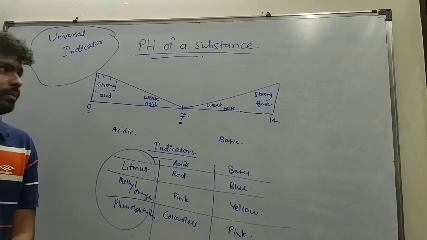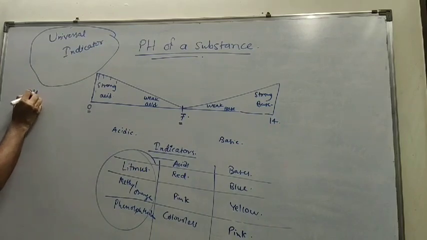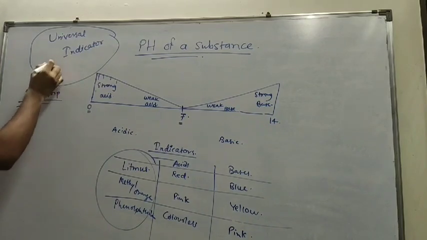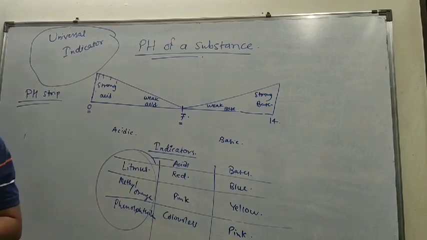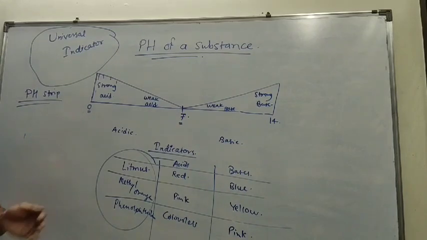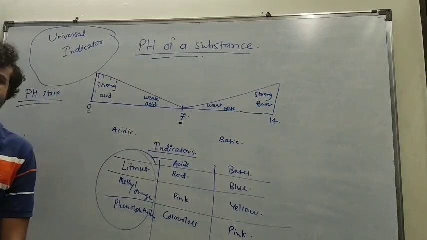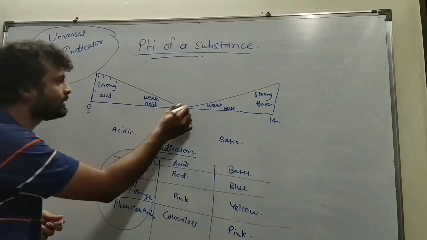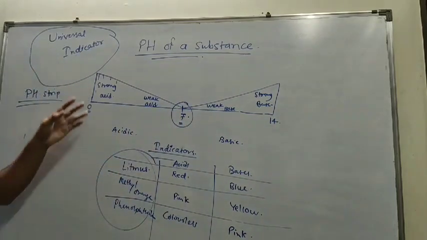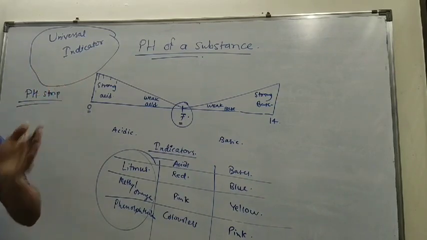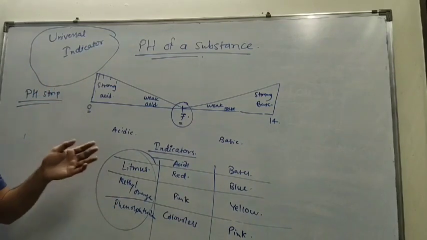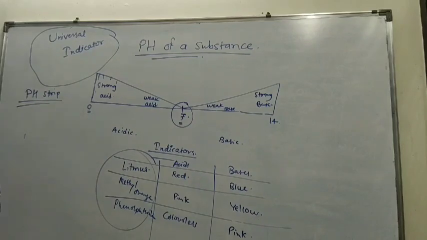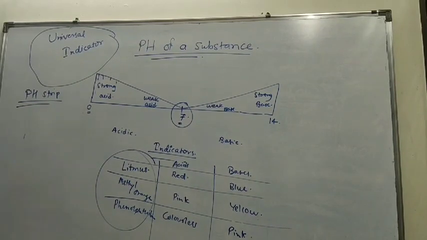Universal indicator comes with a pH strip. Universal indicator along with pH strip is used to identify the pH of a substance. Universal indicator is greenish in color. At pH 7 its color is green. But if we put universal indicator in different solutions or in different substances, it changes in its color, and from the change in color you can identify the pH of a substance.